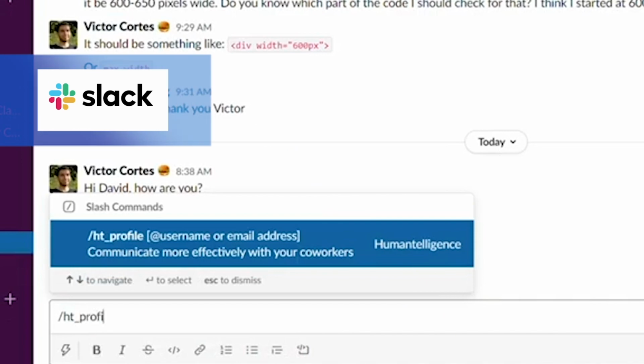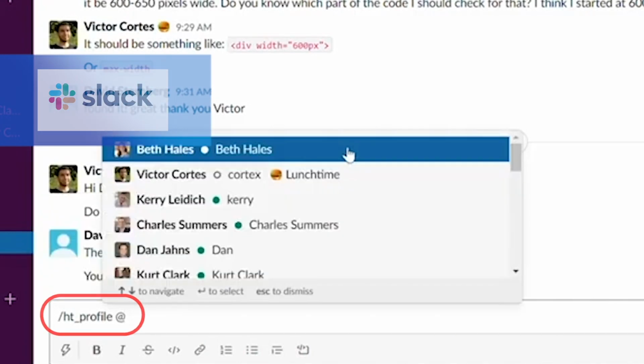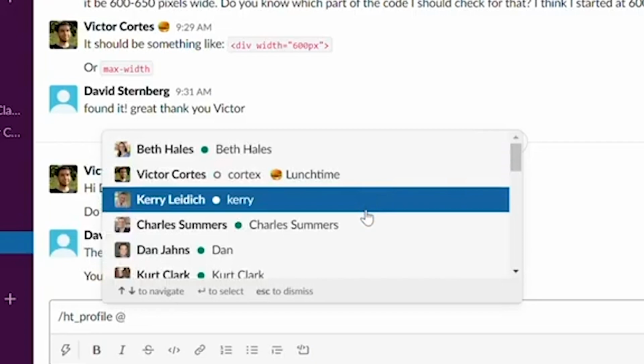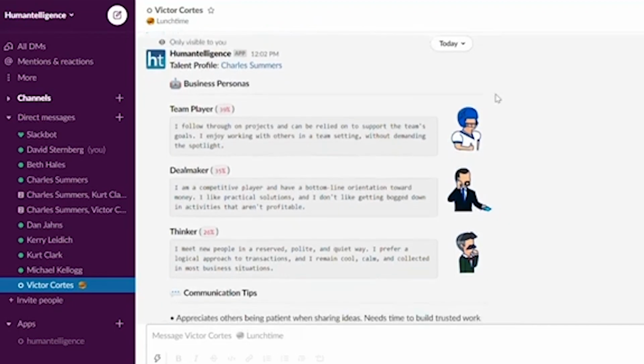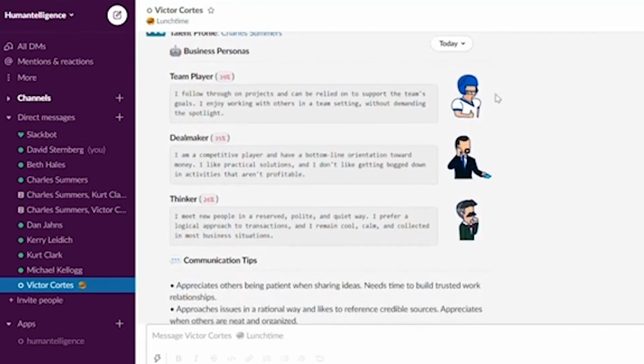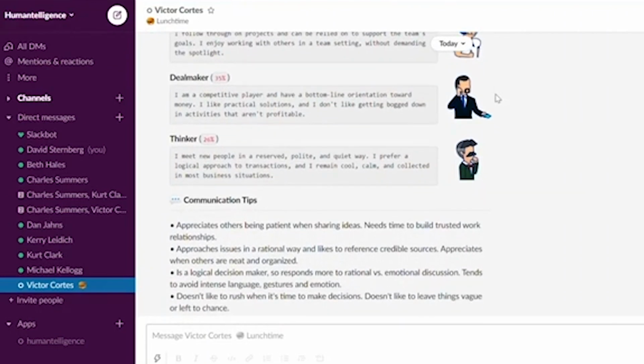We've also integrated to work in collaboration tools like Slack. In Slack, hit \HT_profile followed by the @ symbol of who you're looking for. This will then pull up all the insights on how to communicate and collaborate best with that person, even if you have never met them.